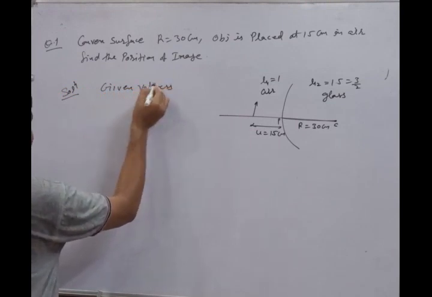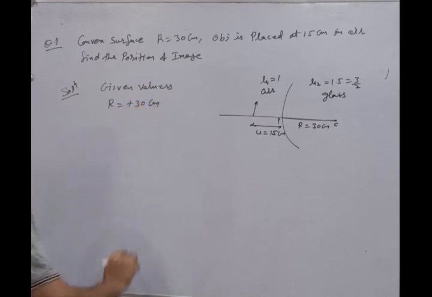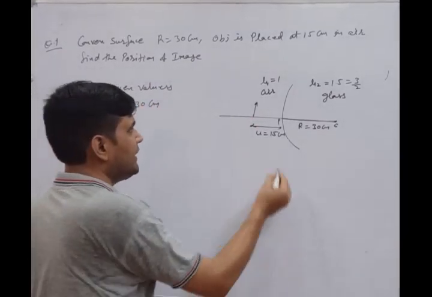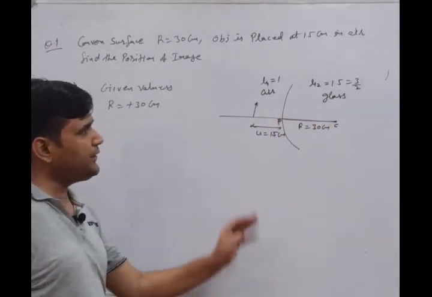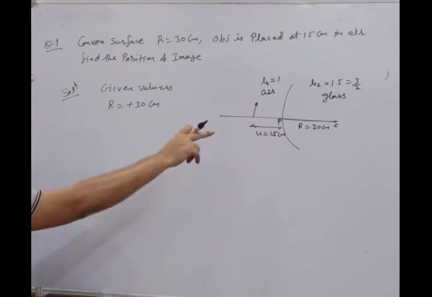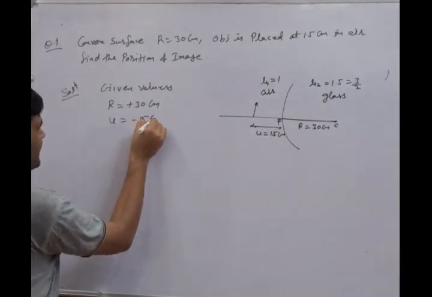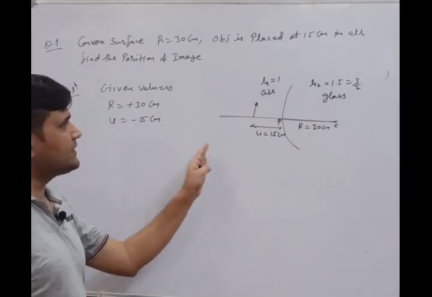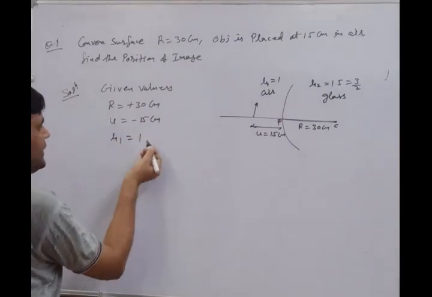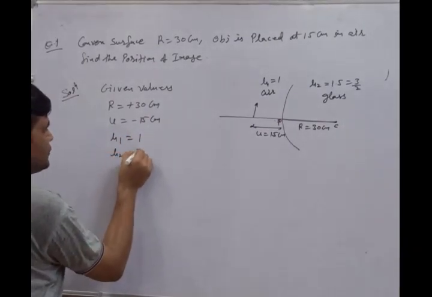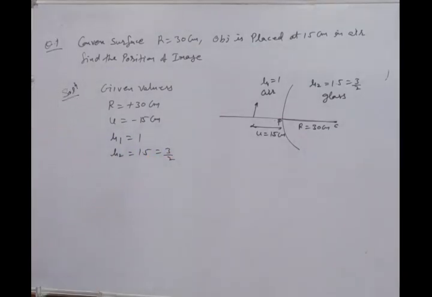Or the given parameters. Here R is plus 30 centimeter. Why are we taking the plus? Because when we move from the pole to the center of curvature, it is a movement to the right hand side. That's why here we consider plus 30. Now u is minus 15 centimeter. U is always considered negative. Now mu1 is the medium air, and mu2 is 1.5 equal to 3/2 due to the medium of glass.